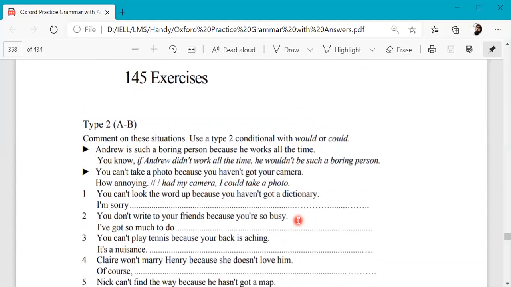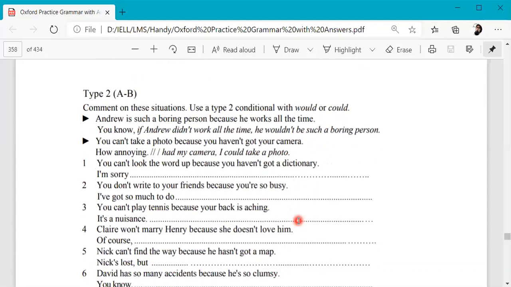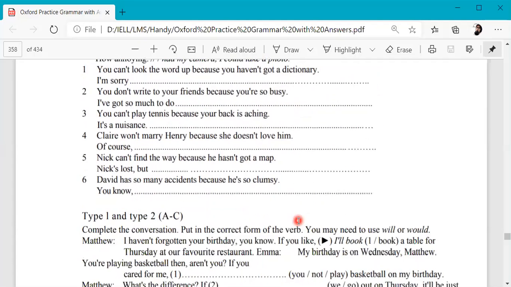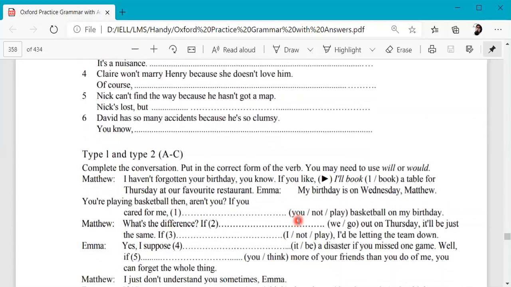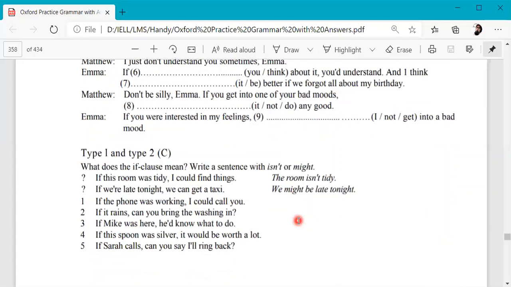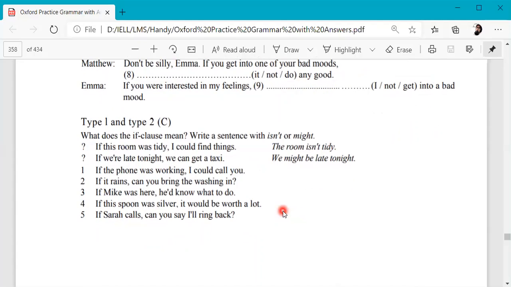Now here are some exercises. You can take a screenshot, or if you have the book, do these exercises and put your answers in the comment section, or you can bring them to the class and we will discuss. This is an exercise for comparison between type 1 and type 2. Try to do that. That's it for type 2 conditional sentences.